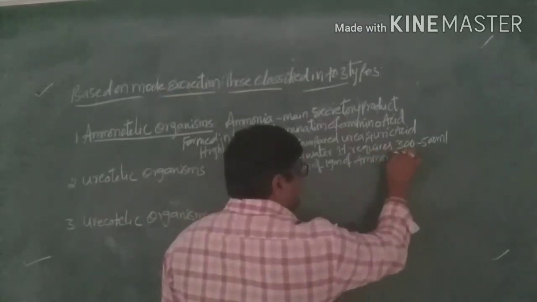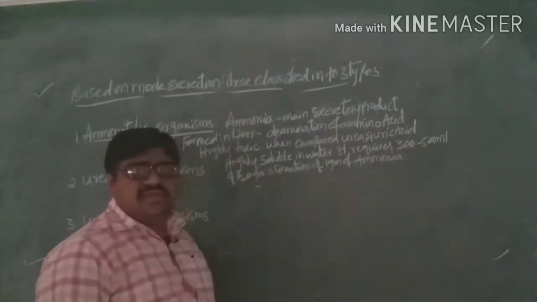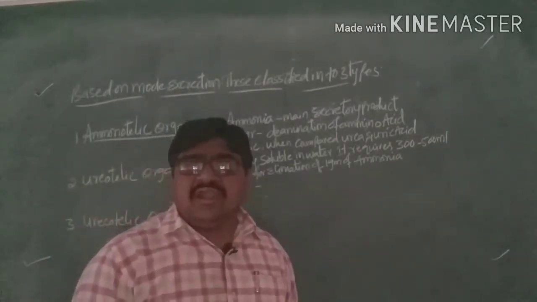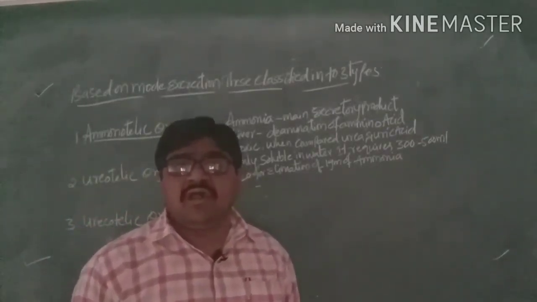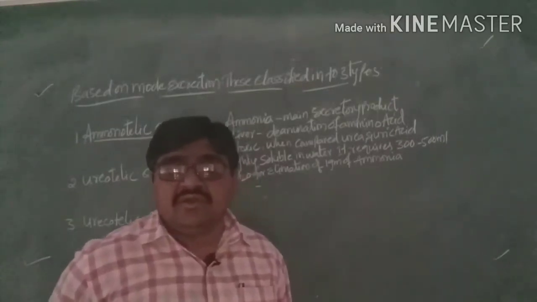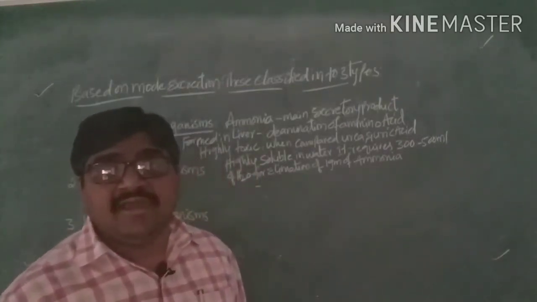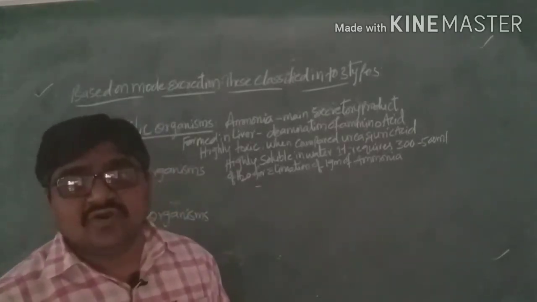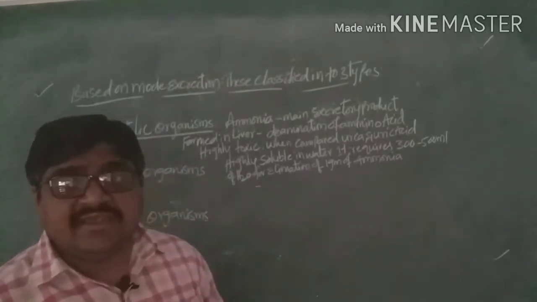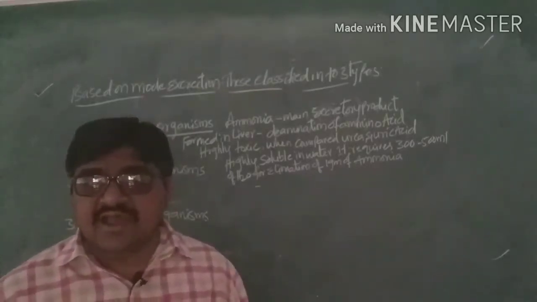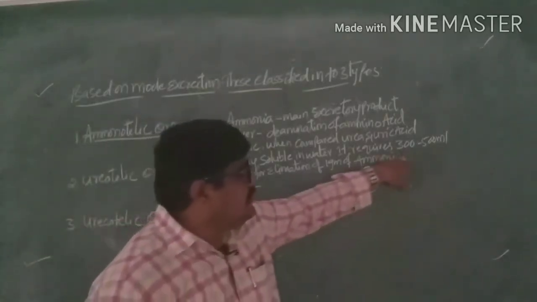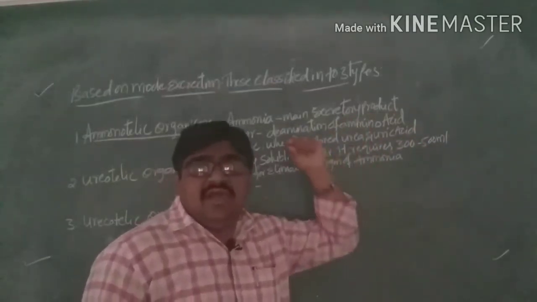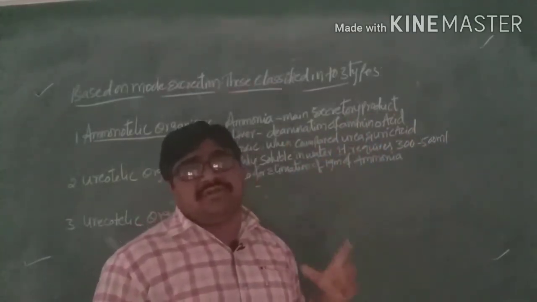That means to remove 1 gram of ammonia from our body, 300 to 500 ml of water is required.